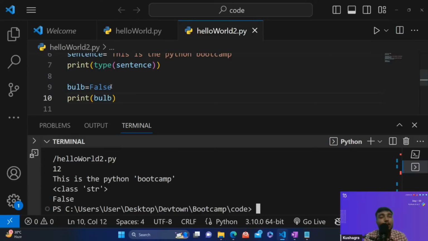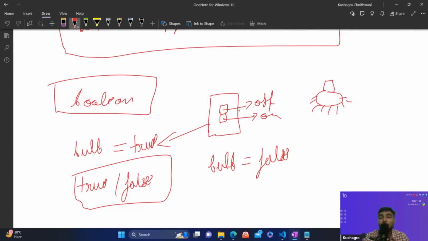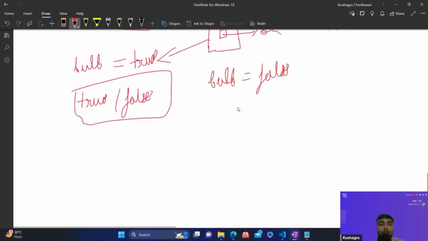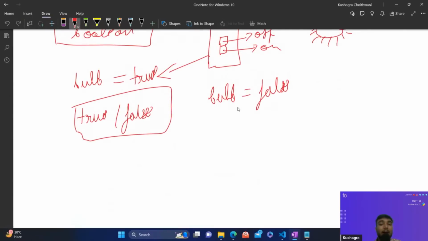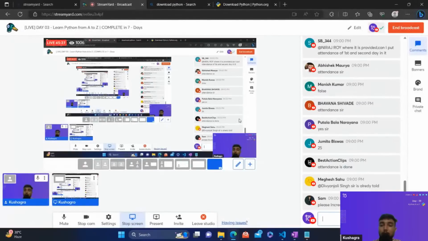And this Boolean value is sometimes also used to take certain decisions. Let's say, based upon whether this bulb is turned off or on, we have to decide whether we will run this code or some other code. To do this, the Boolean value plays an important role, guys. That's where we use Boolean values. So I hope Boolean is also clear, guys.